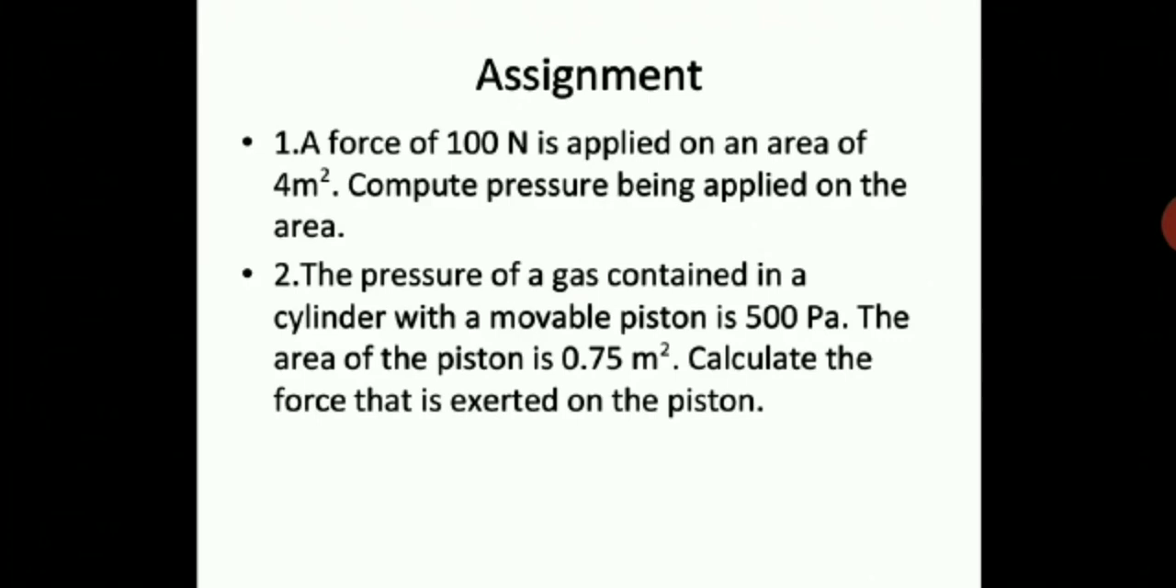Then question number 2, here is the second sum. The pressure of a gas contained in a cylinder with a movable piston is 500 Pascal. Similar sums, numbers changed. Then the area of the piston given to you is 0.75 meter square. You have to calculate the force that is exerted on the piston. So these 2 sums will be the assignment for your children. I hope you will be able to do these sums after all the discussion of the word problems with you.